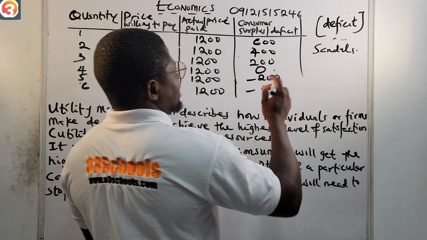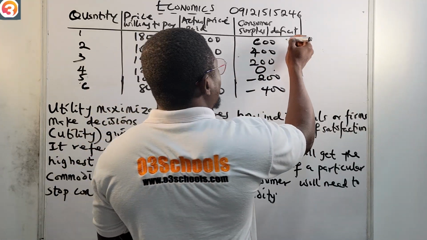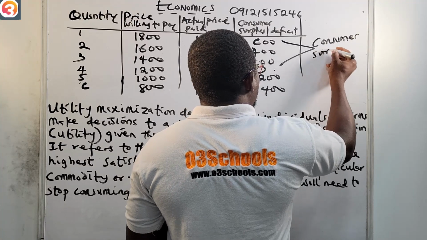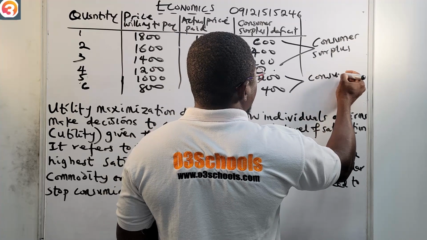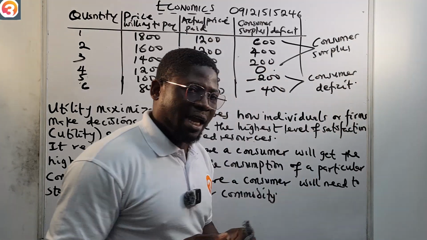All right. So these first three, as you can see, obviously, that's the origin of surplus. Here is consumer surplus. Well, these two here are consumer deficit. Are we together now?